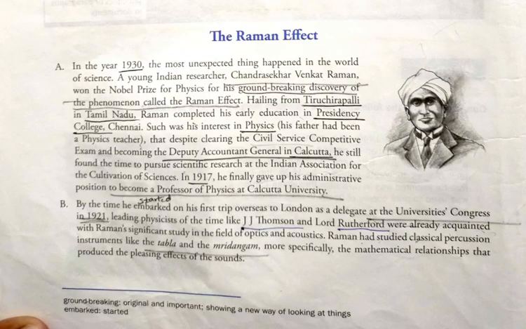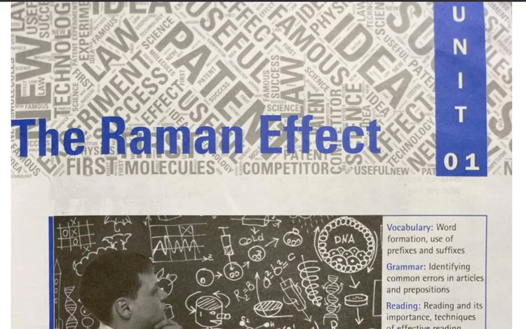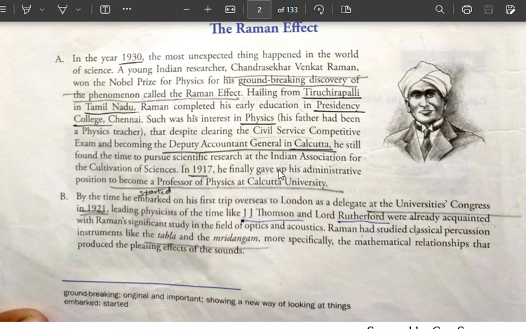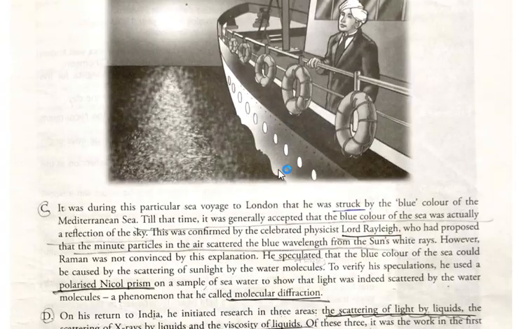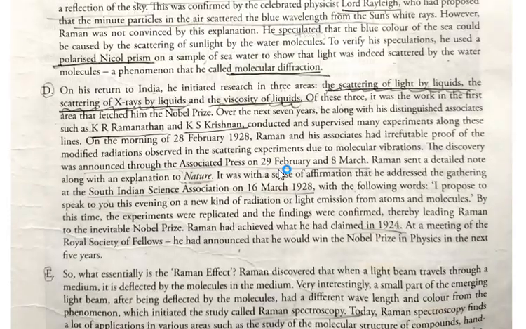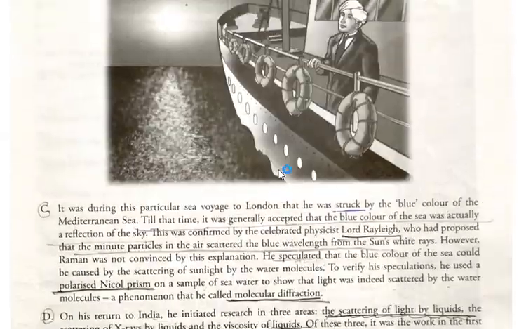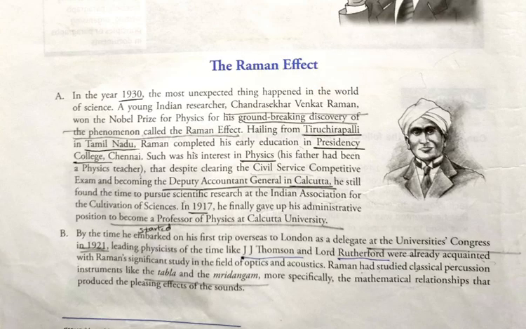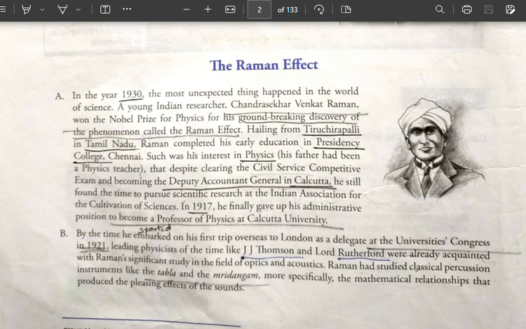So in this video I'm going to explain the unit which is the Raman effect. This is unit 1, and in this unit there are 5 paras. I'm going to explain each and every para in a very easy and understandable manner. Let's start with the first para, which is this A para.